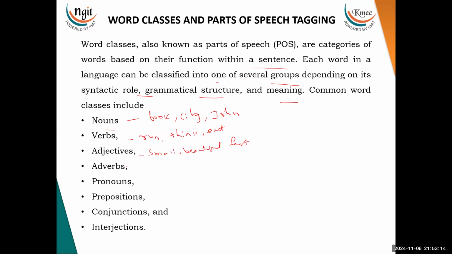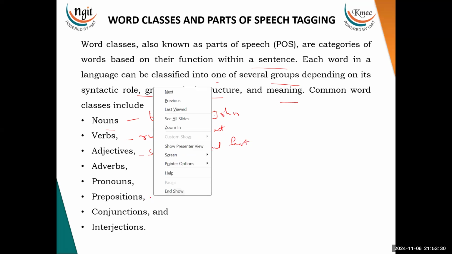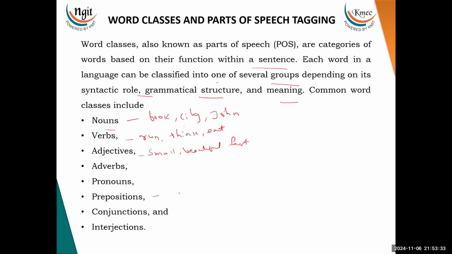And then we have prepositions. Prepositions show the relationship between nouns or pronouns, like in, on, before, after. For example, let me write here, preposition: the book is on the table. So here, on, you can observe the preposition, right?